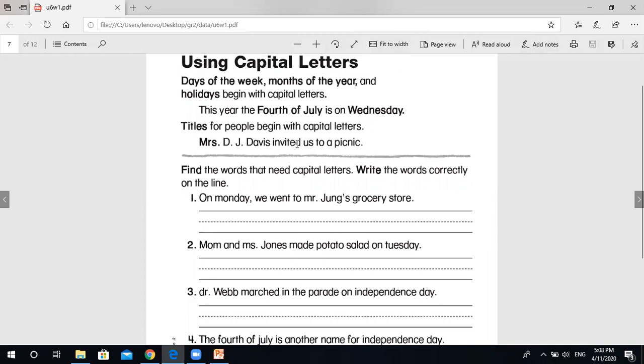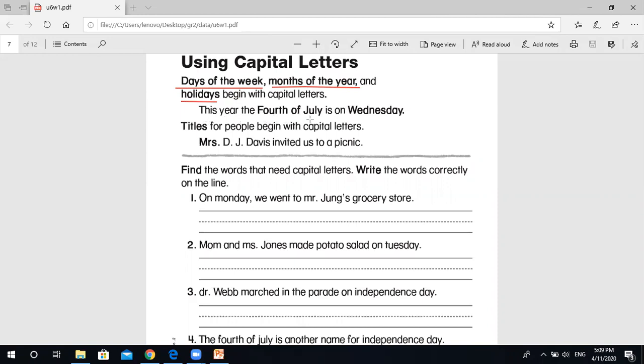If I write the days of the week, this is the first one. Months of the year, the second one. And the holidays begin with a capital letter.